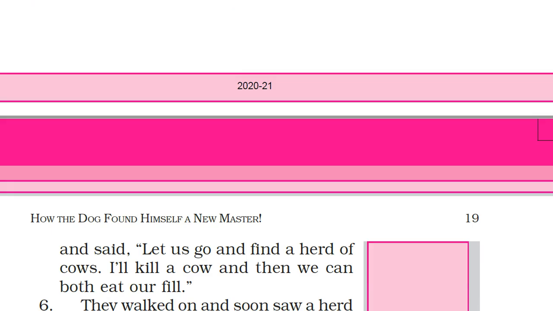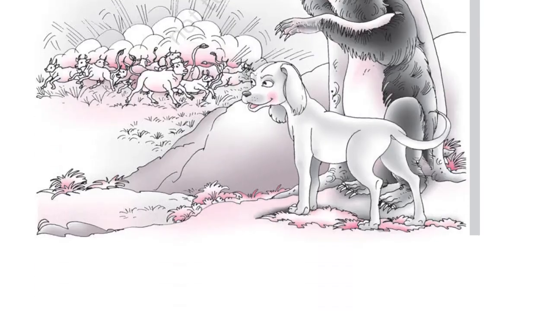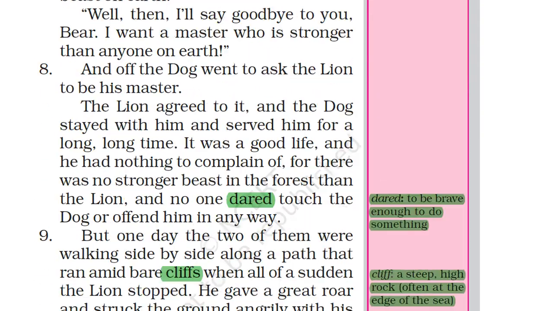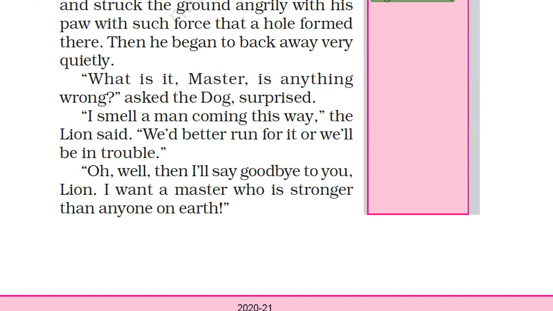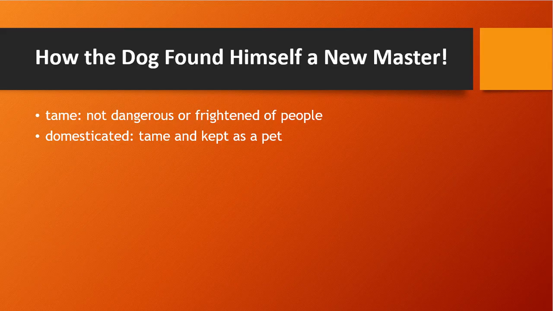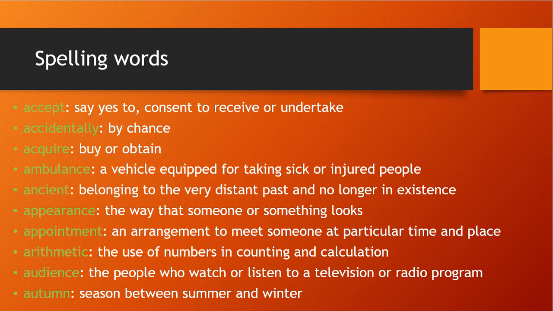So in the next class, we will do the exercise of it, and we will see the unit 2 poem also. And lastly, at the end of the class, we will see our spelling words. Right? We should learn spelling words every class, 10 each. So the first one is accept.